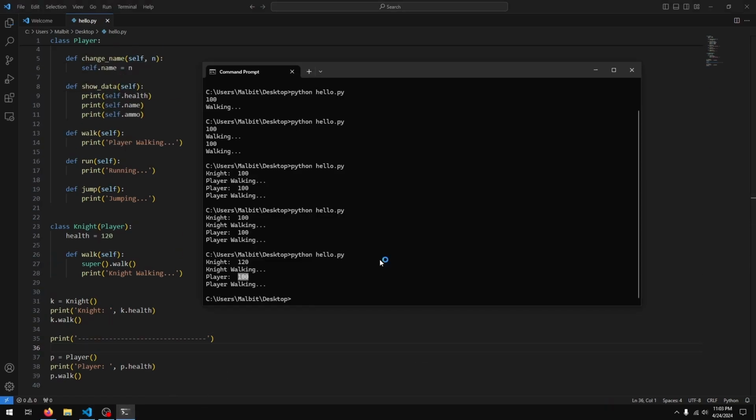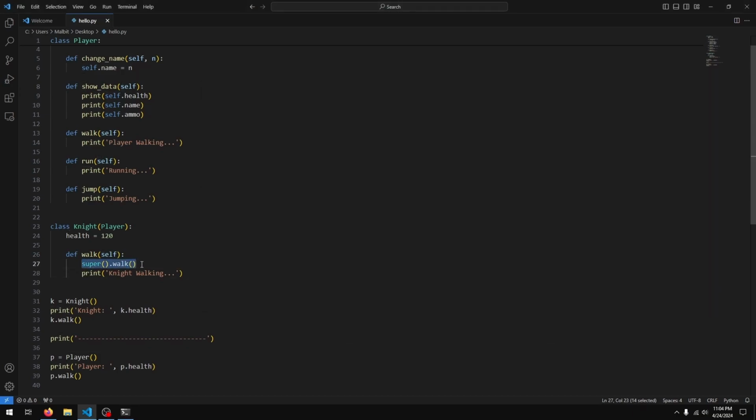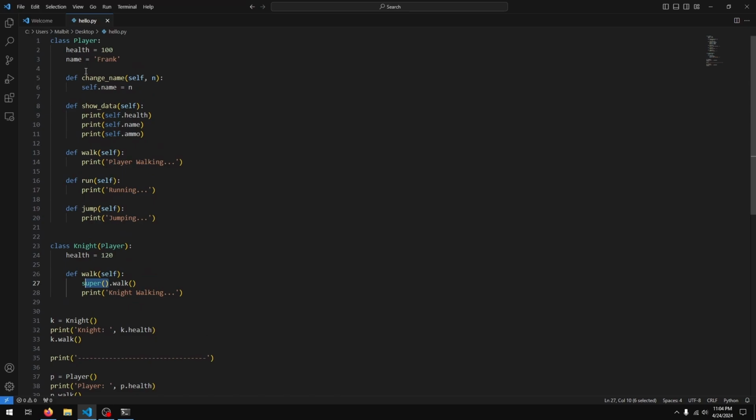And now if I run this, you see we get knight 120, player walking, knight walking, and then we have player 100, player walking. So once again, essentially what's happening is when we call super, it basically references our parent object, and we are calling the walk method from our parent object.